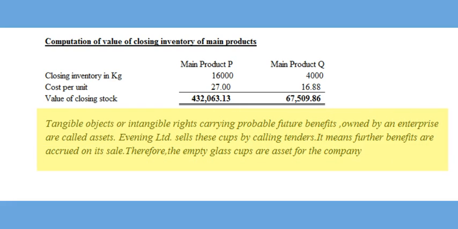Let's see. Tangible objects or intangible rights carrying probable future benefits owned by an enterprise are called assets. Evening Limited sells these cups by calling tenders. It means further benefits are accrued on its sale. Therefore, the empty glass cups are assets for the company.